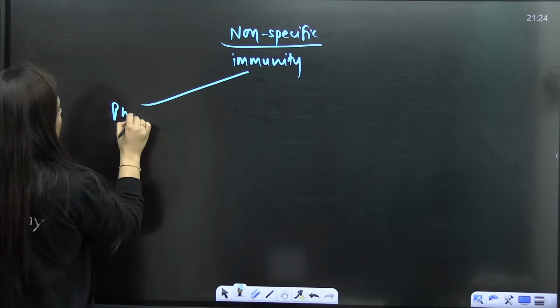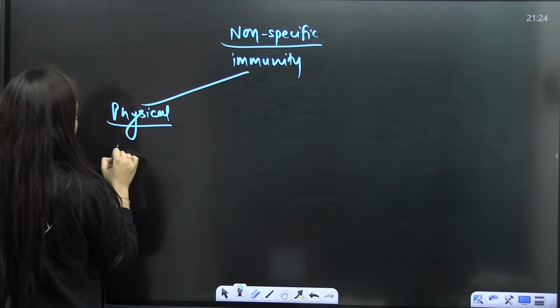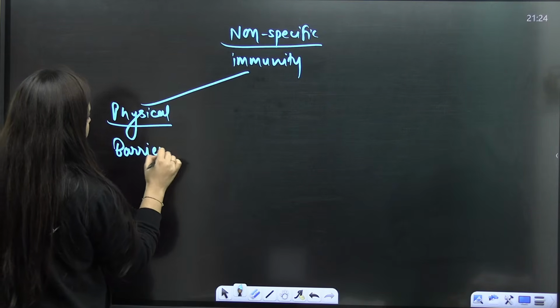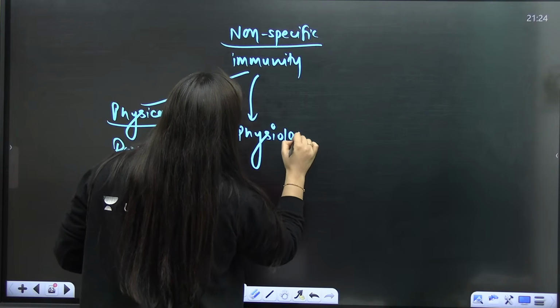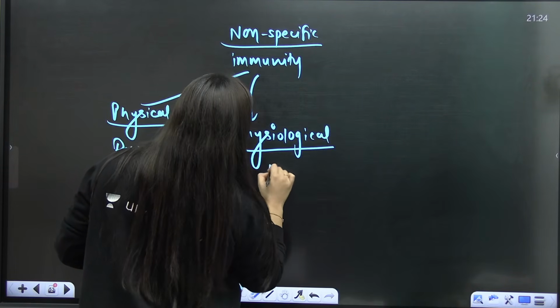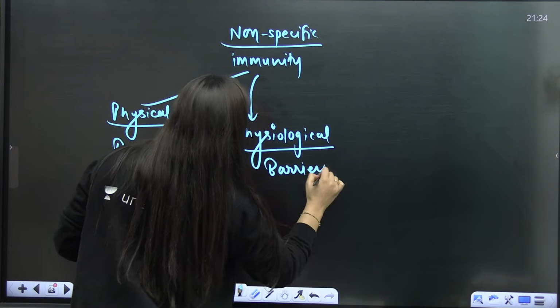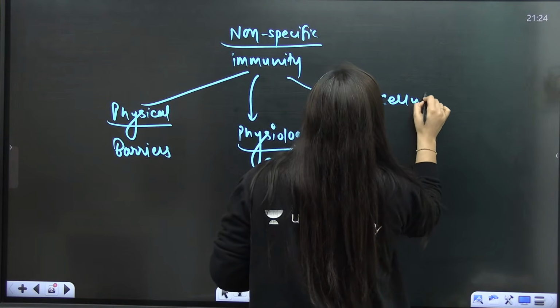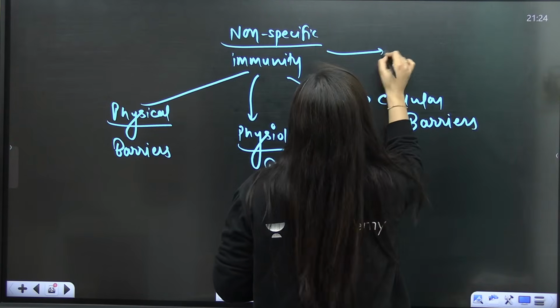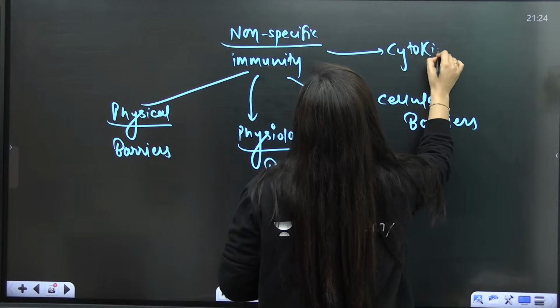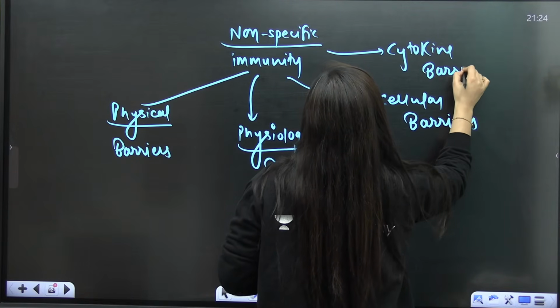So as I said, you have physical barriers, you have physiological barriers, you have cellular barriers, and cytokine barriers.